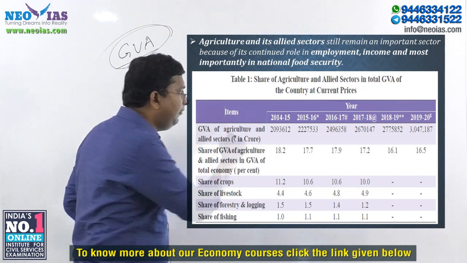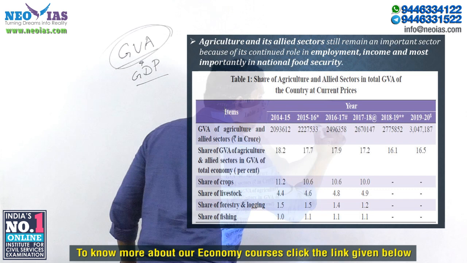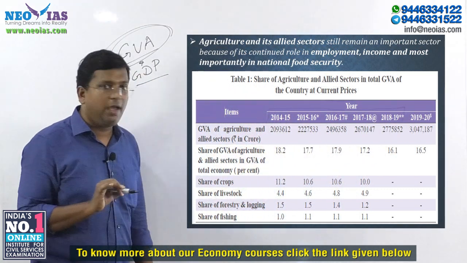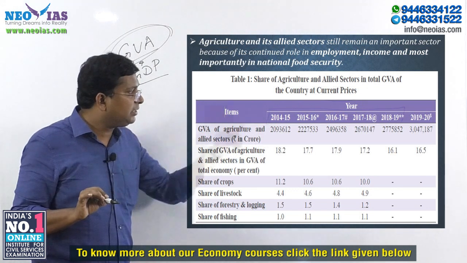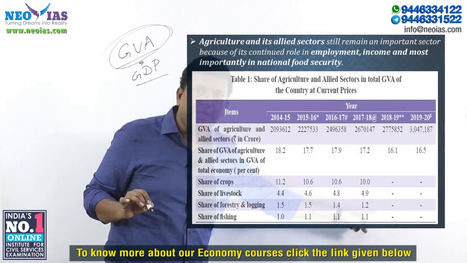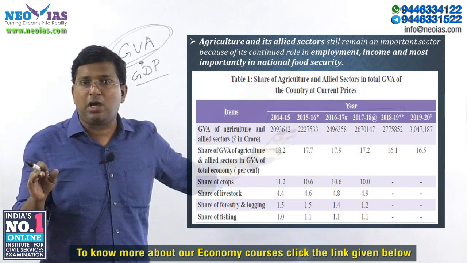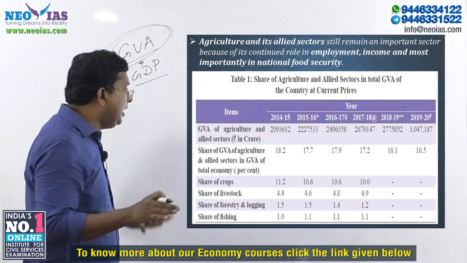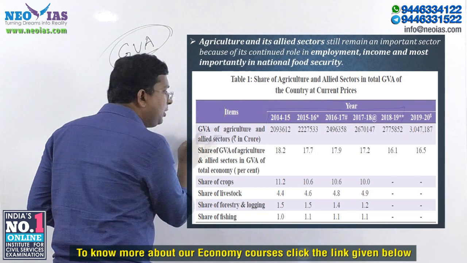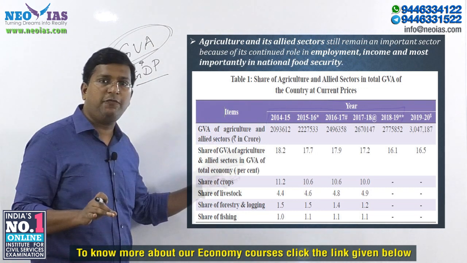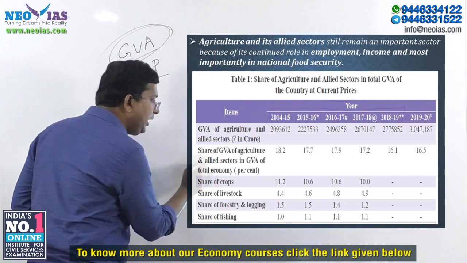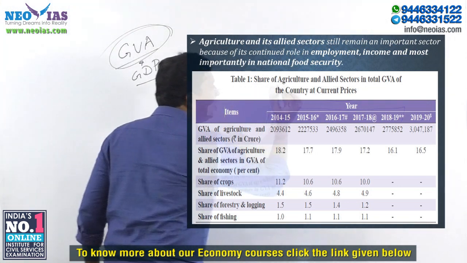Again, in the economic survey, what is important is the trend. We already discussed this in the external sector economic survey session. Regarding the last 5 years, I already told you that the 18-19, 19-20 economic survey has only covered the first half of 19-20. Now, the value is not important for us from the prelims point of view. What is important is the percentage, the share of agriculture and allied sector. This word is also very important.